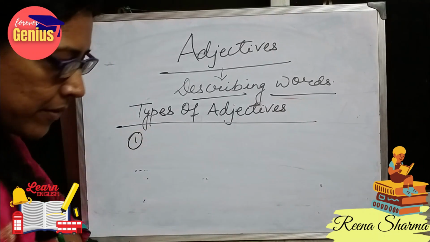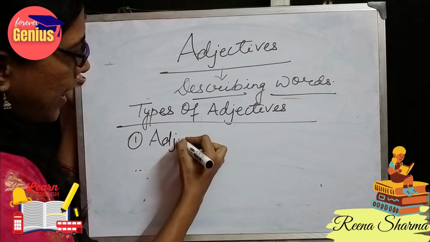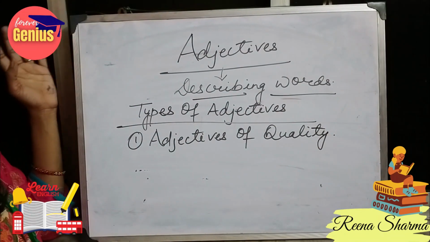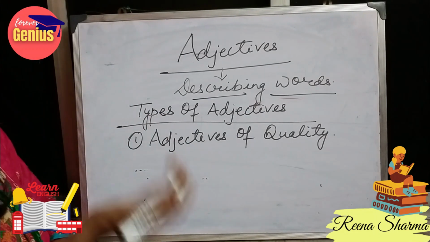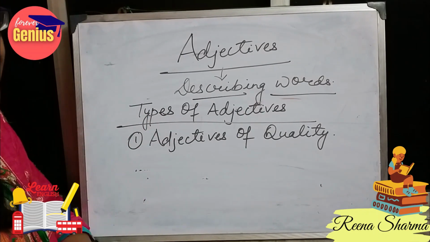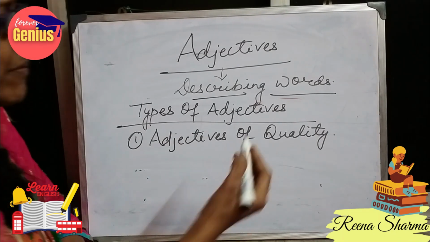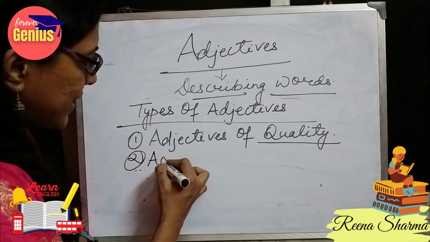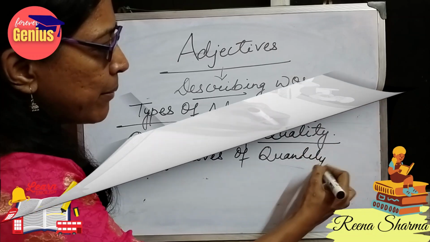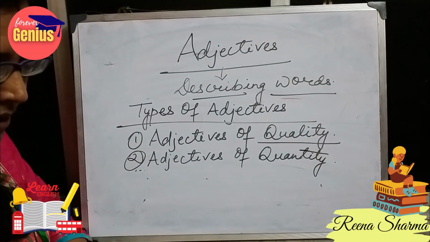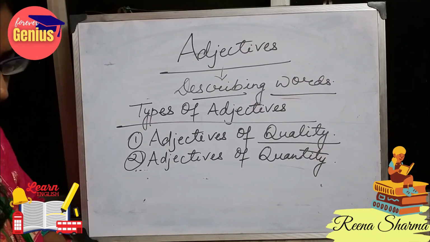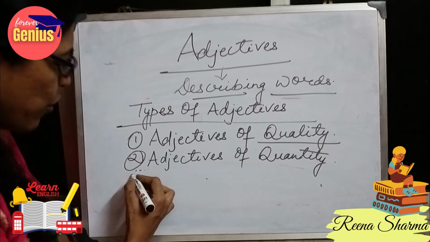Number one is adjectives of quality. Quality means when I describe with words like clever, intelligent, famous, beautiful, lovely. So these come into the category of adjectives of quality. Now number two, adjectives of quantity. Quantity means when we measure something, that comes under adjectives of quantity, like some, much, all, any. So these are adjectives of quantity.